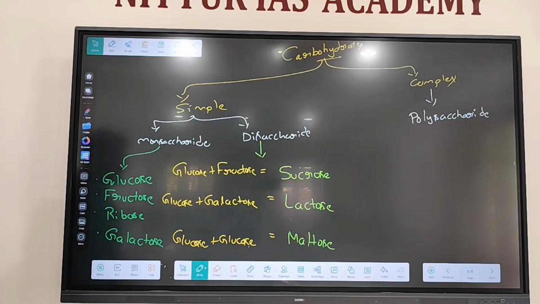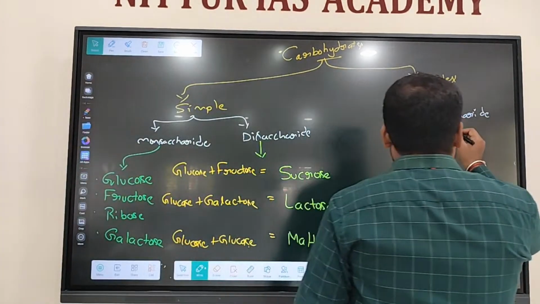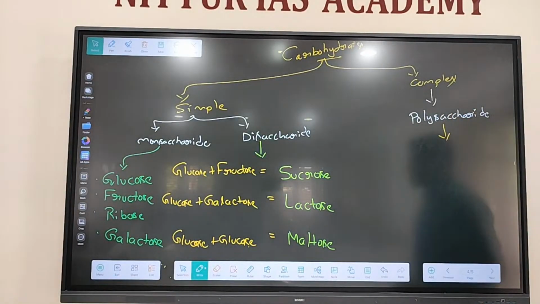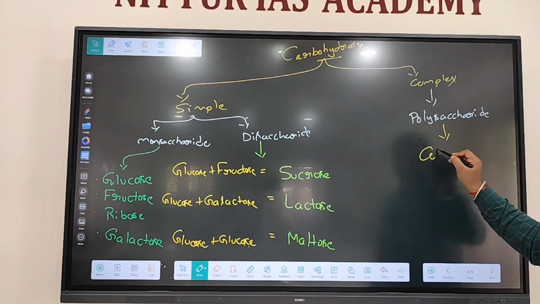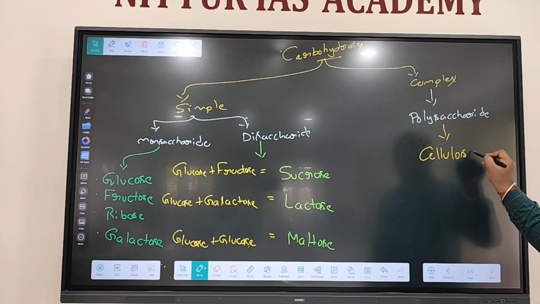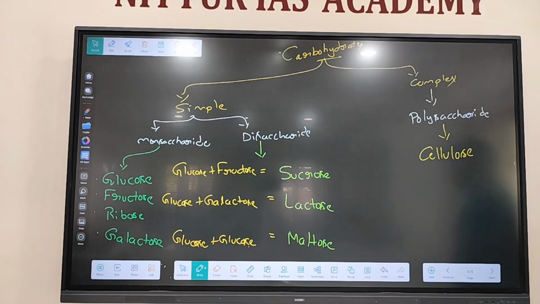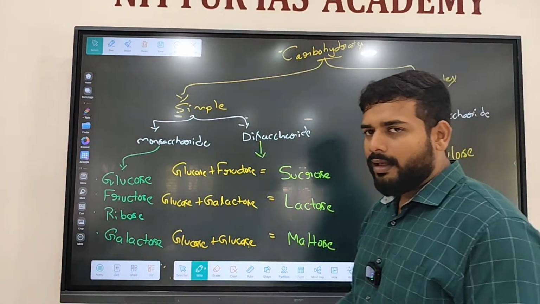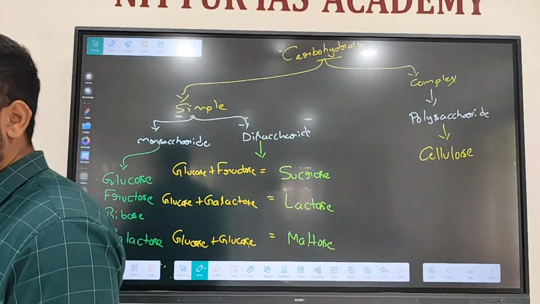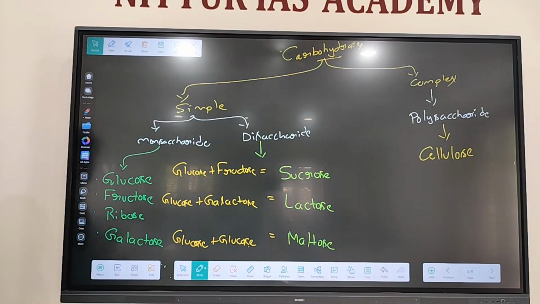Under polysaccharides we have cellulose. Animal cells don't have a cell wall, they only have a cell membrane. Plant cells have a cell membrane and also a cell wall. The cell wall is made up of a complex carbohydrate called cellulose. When we have fruits, vegetables, cereals, grains, the cellulose in the cell wall we do consume, right?